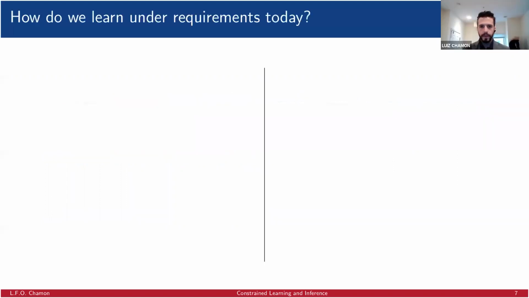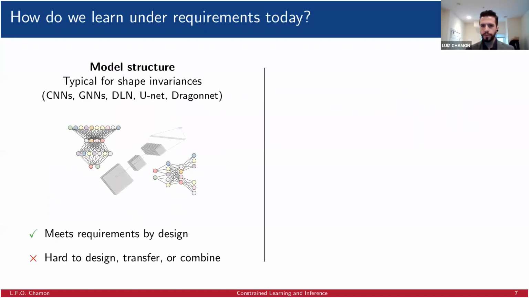Today, there are basically two ways to learn under requirements. The first one is to exploit the model structure. So we construct models that embed the requirements such that they meet the requirements essentially by design. This is very common in geometrical applications, such as having rotation invariances or aliasing invariances, or for shape constraints such as monotonicity. The problem is that constructing these models that meet these requirements is very hard. It is very time consuming. It requires a lot of domain knowledge.